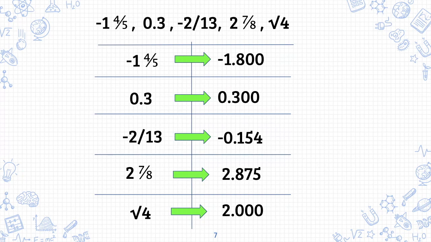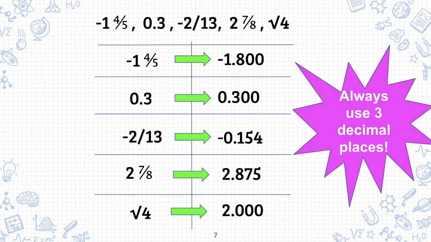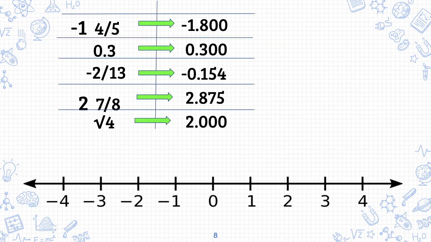So if you haven't noticed by now, when you're writing out your numbers in decimal form on your T-chart, always use 3 decimal places. Now that we've converted our numbers into decimal format, it should be easier for us to order them correctly on the number line. What is the biggest number on this list? 2.875. So that means 2 7/8 should go where? If you said between 2 and 3, you are correct.